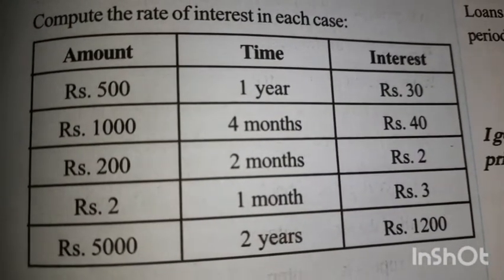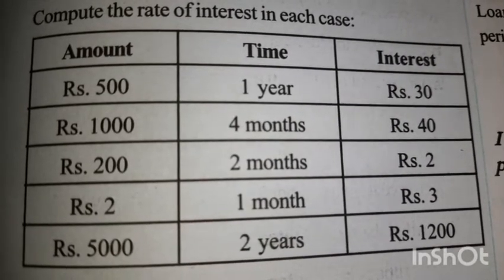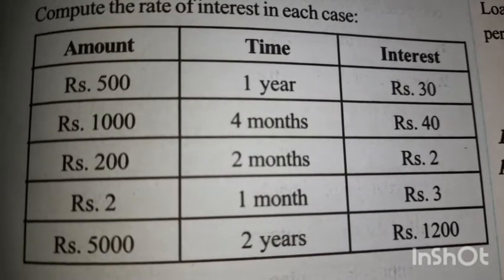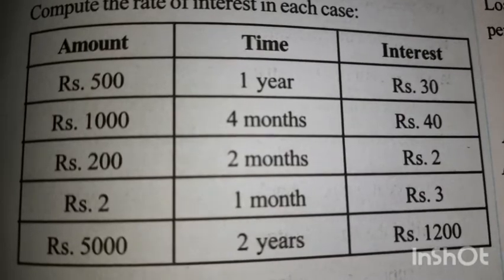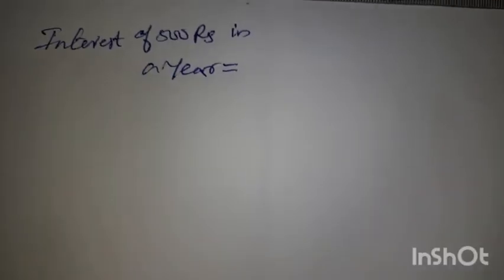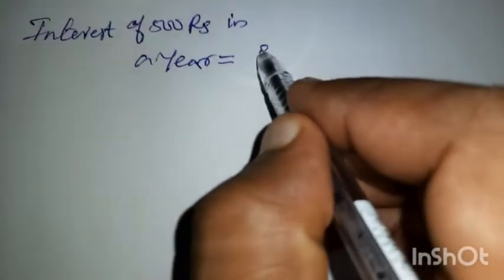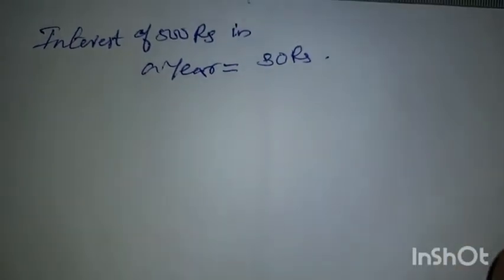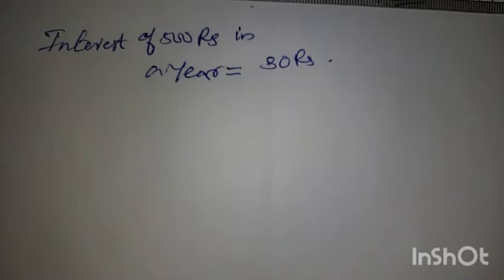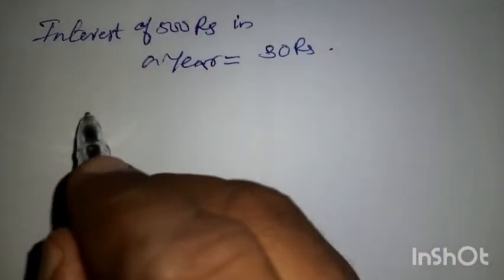Compute the rate of interest in each case. The amount is 500 rupees, time 1 year. Interest is 30. So the interest for 500 rupees in a year is 30 rupees. Then if it is for 500, find out for 100.